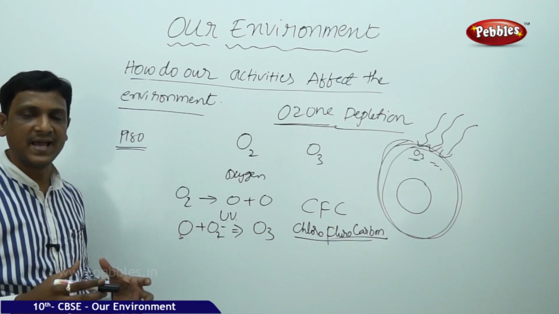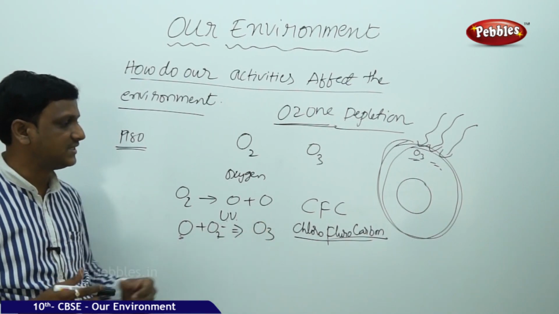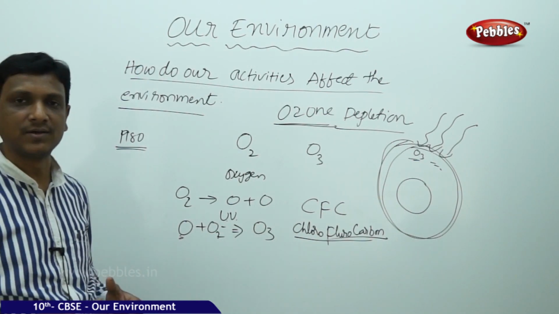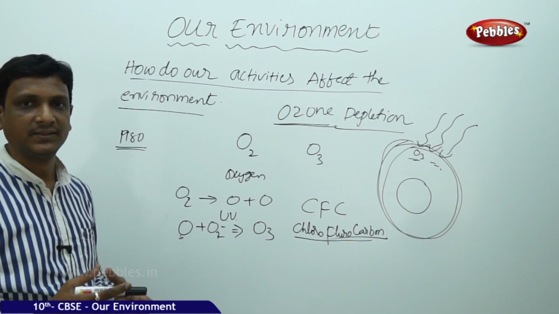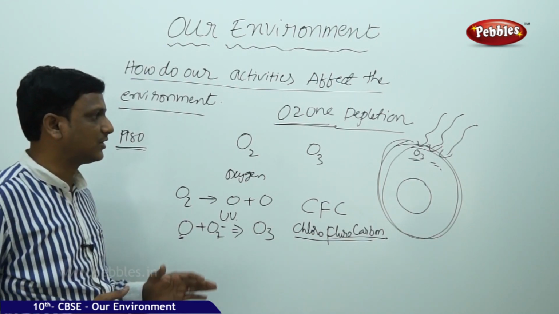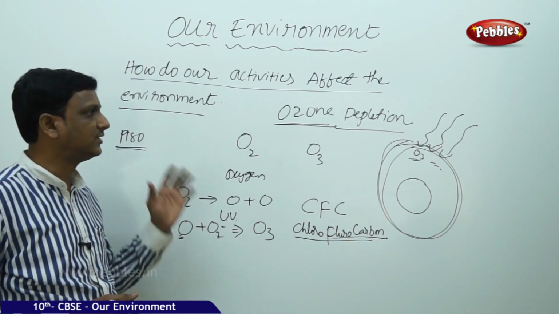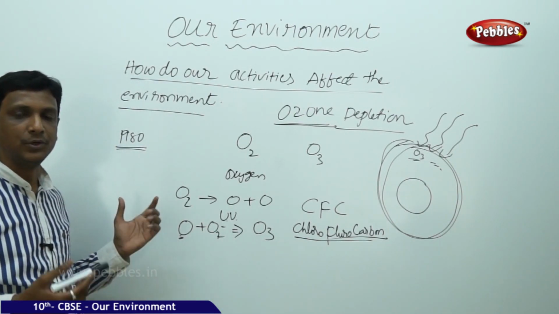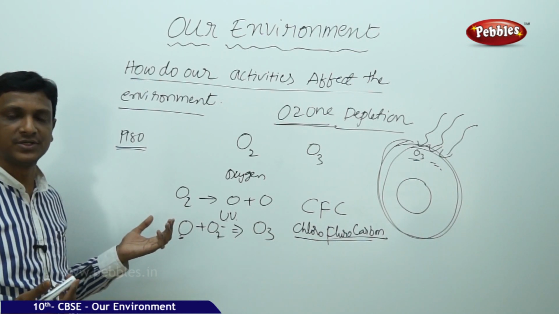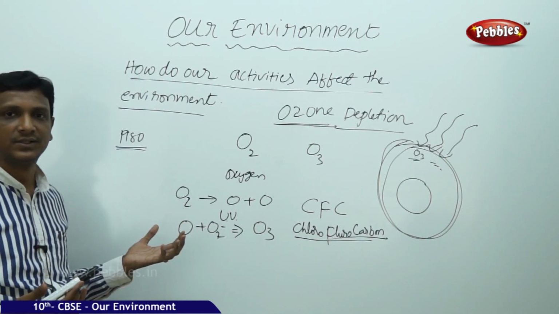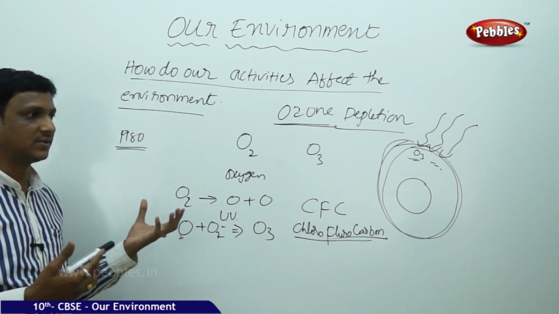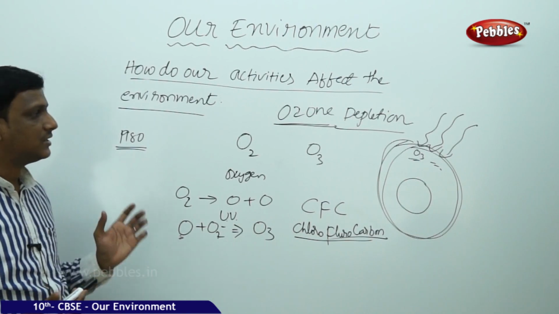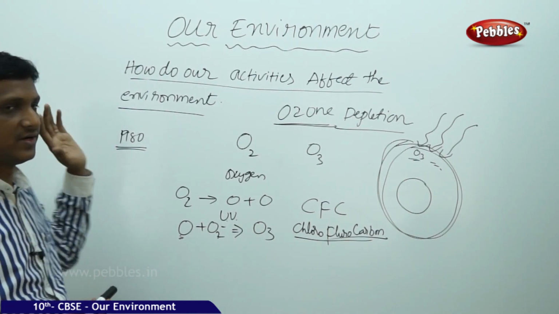So certain bans and norms were put on the usage of CFCs in various materials or products. By that they reduced the usage of such materials which are causing damage to the ozone. So this is one example, ozone depletion. The greenhouse effect is caused, air pollution is caused, soil pollution is caused, water pollution is caused. Everything is disturbed. As we discussed, the bioaccumulation, accumulation of pesticides in the bodies of living organisms. So everything is caused because of human activities.